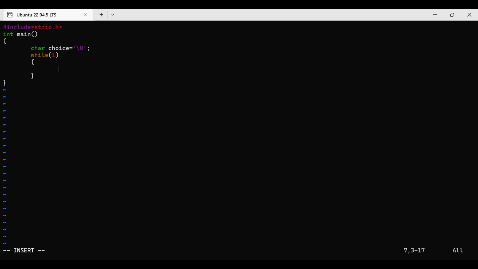While one, I am creating one source file like printf, enter the choice. One for add, two for delete, simply del, and three for multiplication.